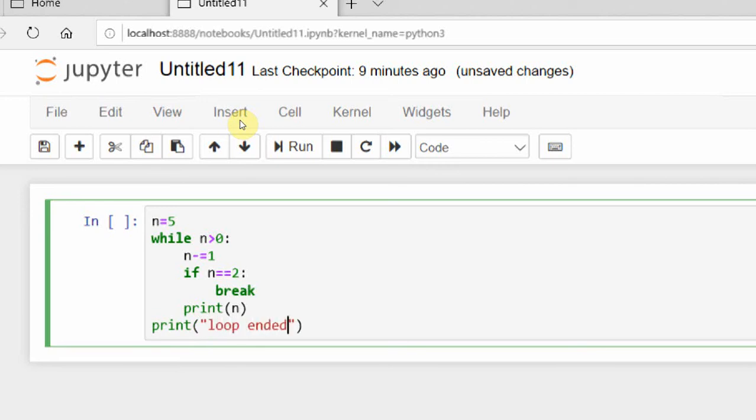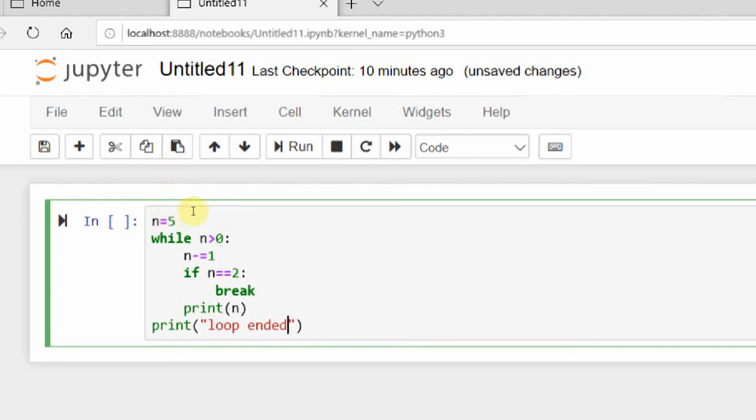Okay, so what is it doing? I have taken n as 5. If 5 is greater than 0, yes, it is greater than 0, so it enters here. Now the n value becomes 4. If n is equal to 2? n is not 2 because it is 4. So it is not entering the if condition and it comes directly to print n. So the value 4 is printed.